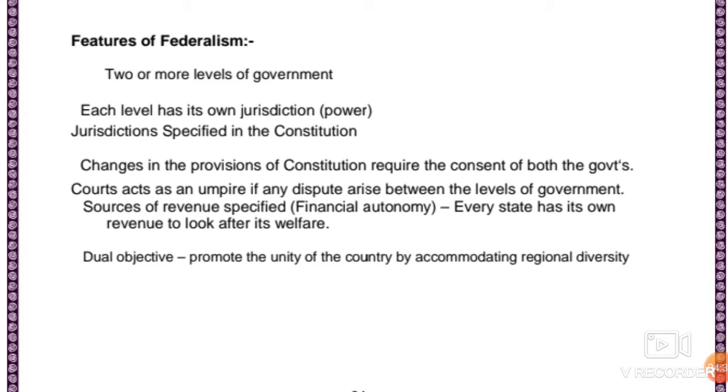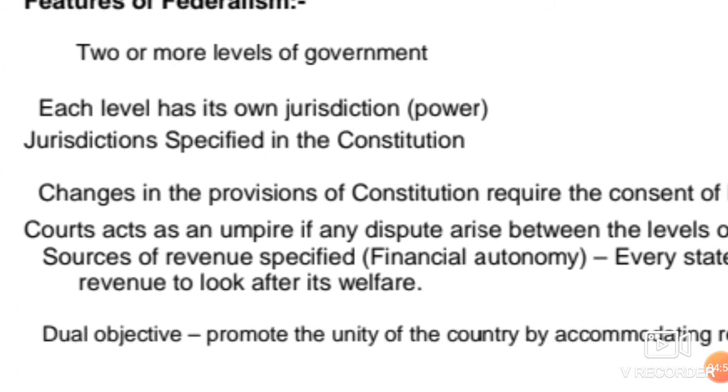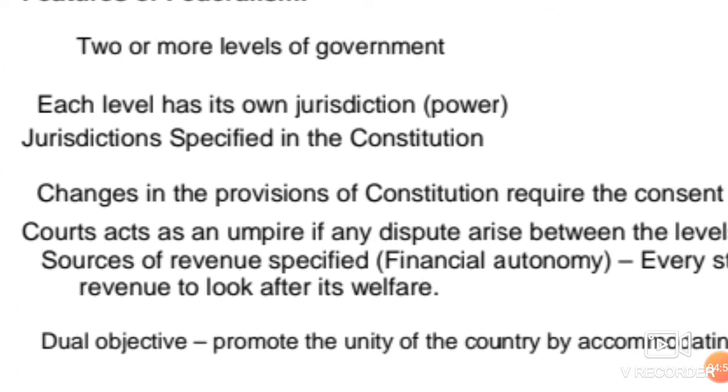If you want to see a particular federation successful, it shall have this feature, otherwise there will be conflicts. So each level should have its own jurisdiction, its own working area. And if this separation of topics is specified in the constitution, that would be very, very good.